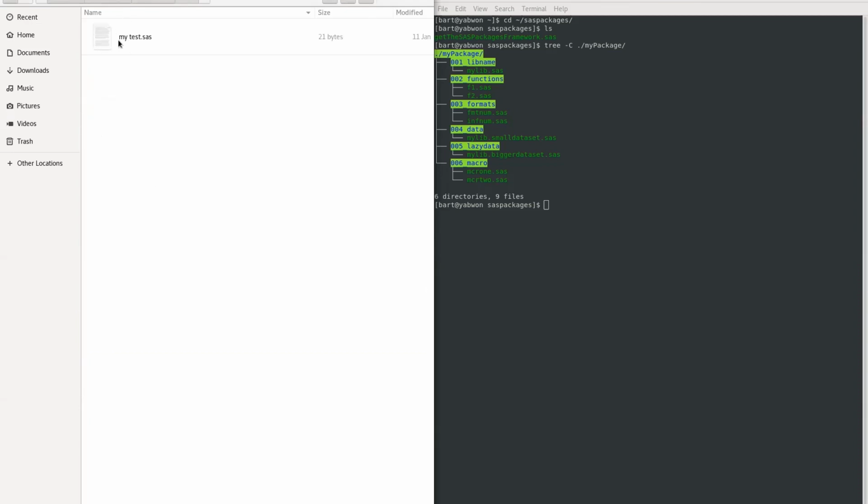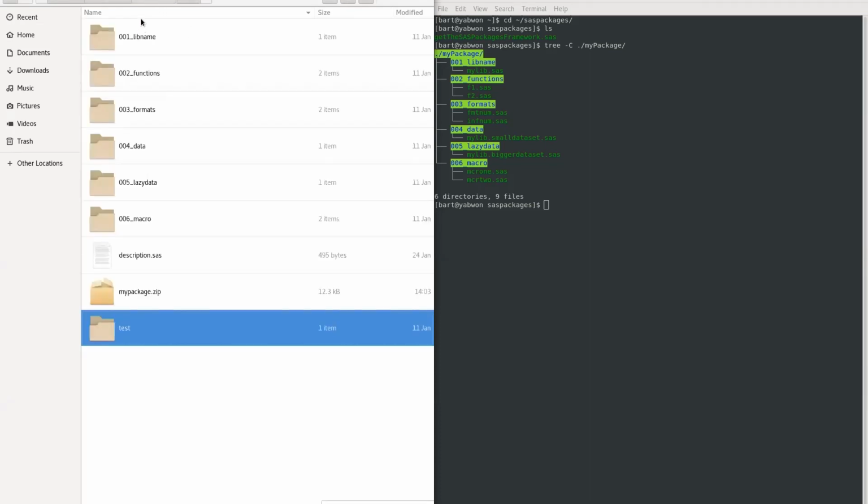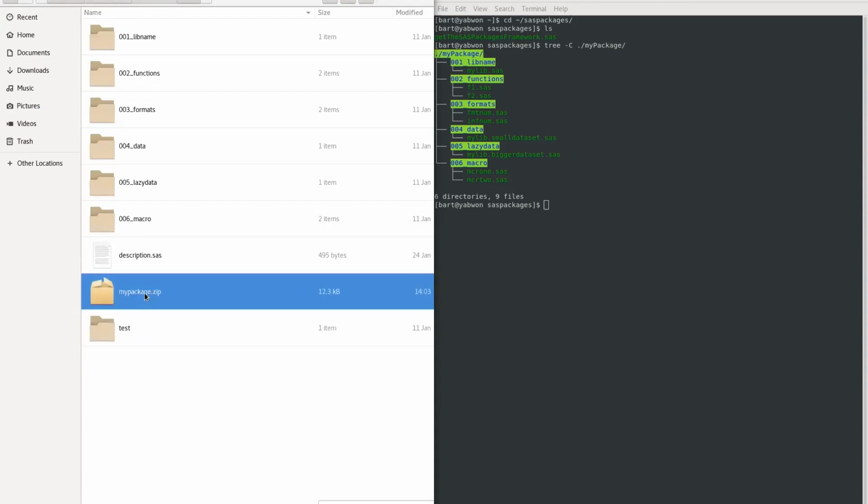And then during the testing phase of the package generation, all the files from this folder will be included in the testing process. So as you can see, we have this mypackage.zip file created inside the mypackage directory, and this is our package which we can now use and share.